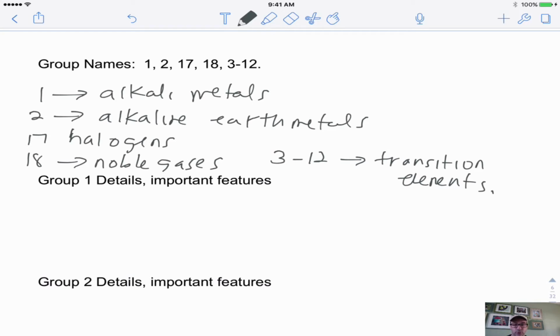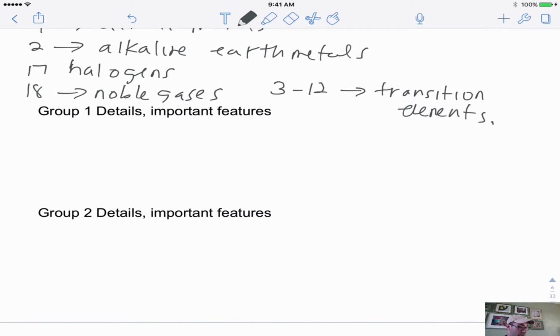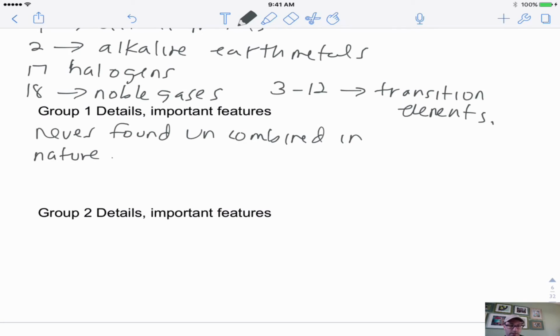Now there are some important features that you should know about each group. Group 1, for example, you should know that they are never found uncombined in nature. They have the lowest ionization energies and electronegativities, and they have the highest atomic radii.